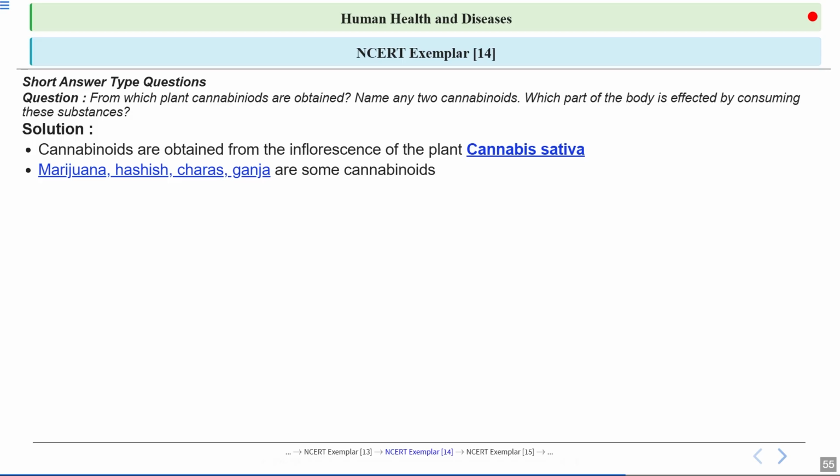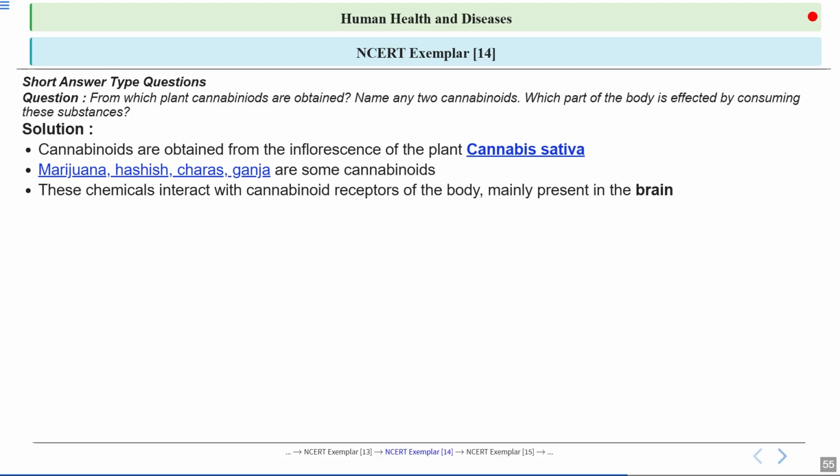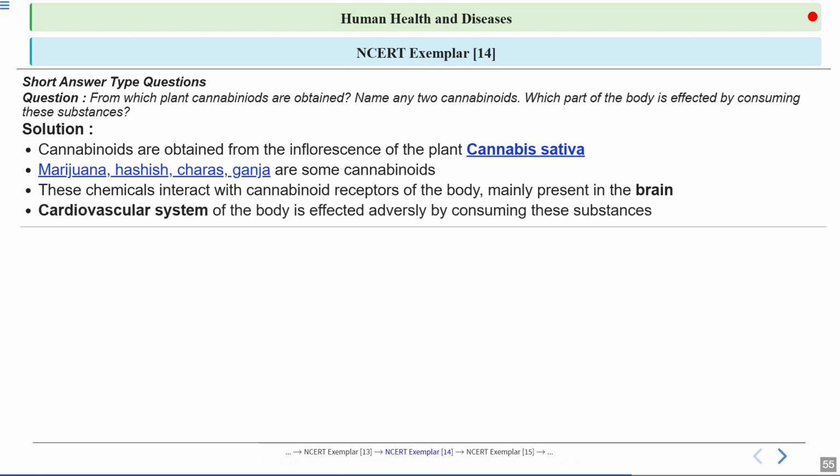Now let's talk about some of the examples of cannabinoids. So marijuana, hashish, charas, and ganja. They are all different forms of cannabinoids. Now let's talk about how these substances affect the body. So cannabinoids interact with special receptors in our body called the cannabinoid receptors, which are mainly found in the brain. Finally, it's important to know that consuming cannabinoids doesn't just affect the brain. The cardiovascular system, which includes the heart and the blood vessels, can also be harmed by these substances.